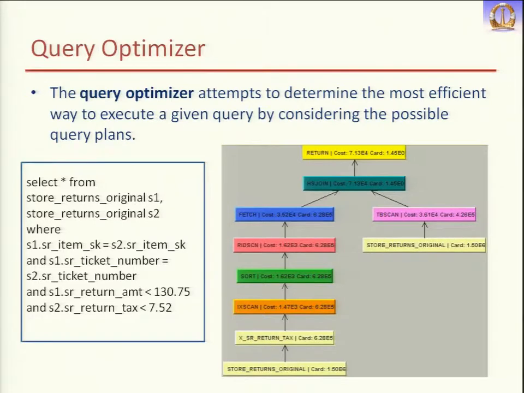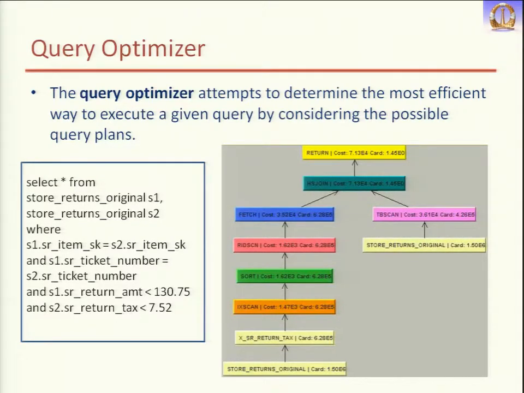So there are different kinds of operators, and depending on the combination, and if you see in this query, we have these two predicates: return amount is less than 130.75 and return tax is less than 7.52. Depending on how much the selectivity is, this is called the selectivity. Depending on these values, this query may return 0 results, 1 result, or say 1 million results.